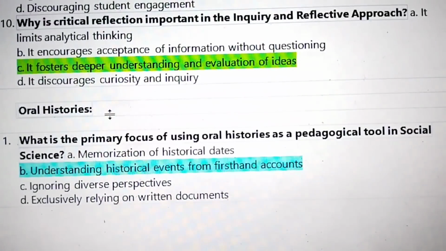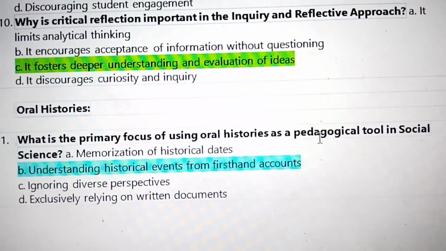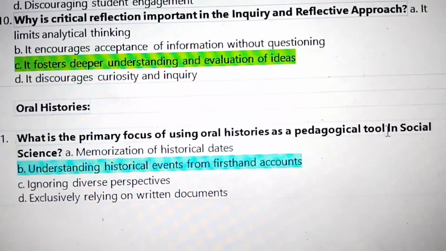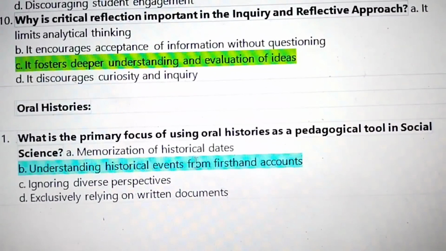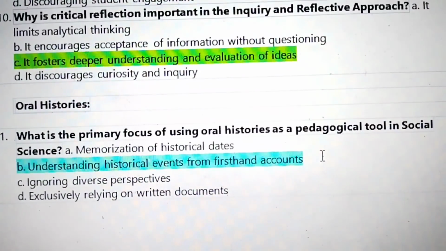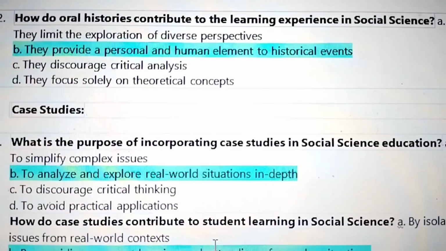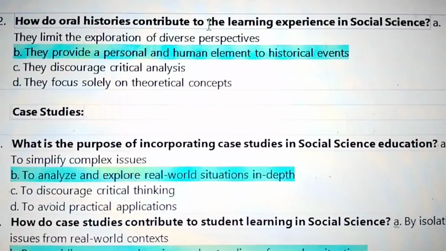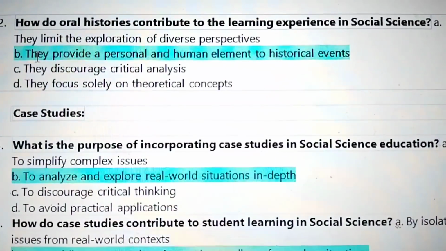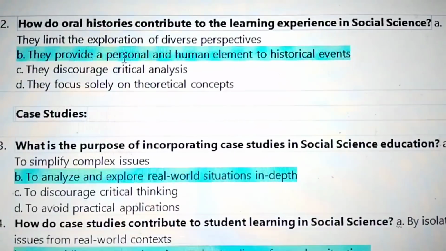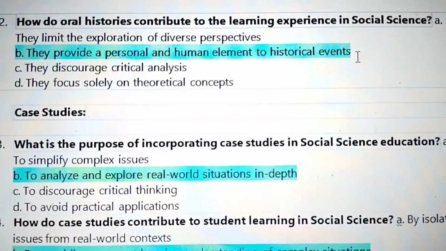Next, oral histories. What is the primary focus of using oral histories as a pedagogical tool in social science? Understanding historical events from first-hand accounts. Number 2, how do oral histories contribute to the learning experience in social science? Answer that they provide a personal and human element to historical events.